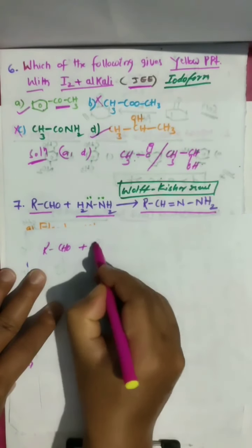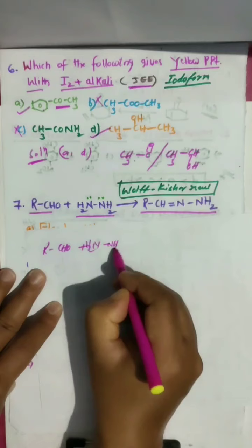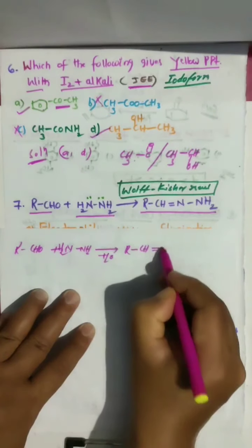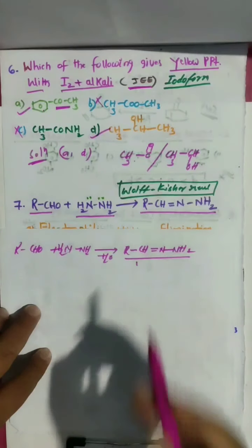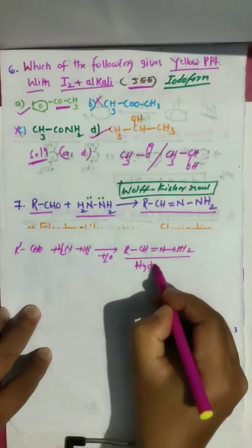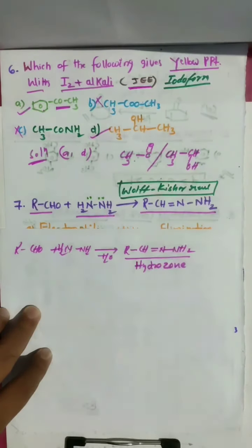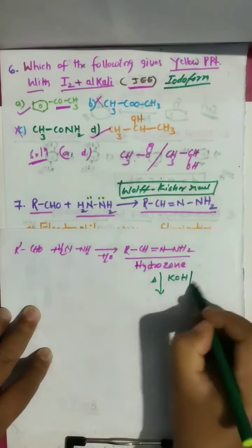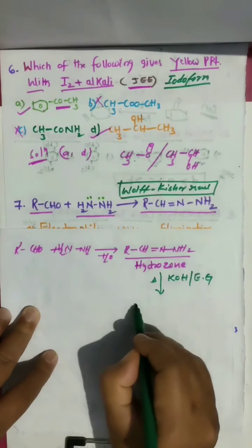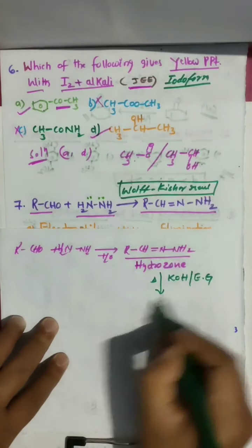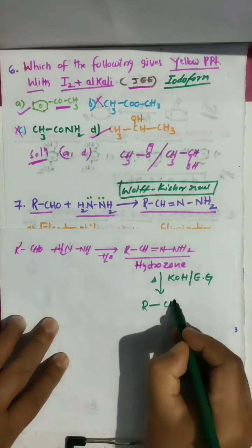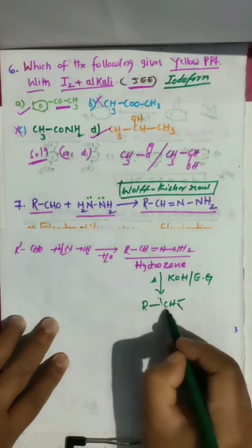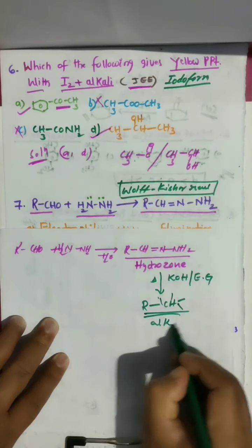Look here, I am explaining. RCHO in the presence of hydrazine, and by elimination of a water molecule, what you are getting is RCH double bond N NH2. This is what we call hydrazone. It is subjected to treatment with KOH and ethylene glycol. Then we are eliminating nitrogen gas. Finally you are getting RCH3. Clear? Alkane you are getting.